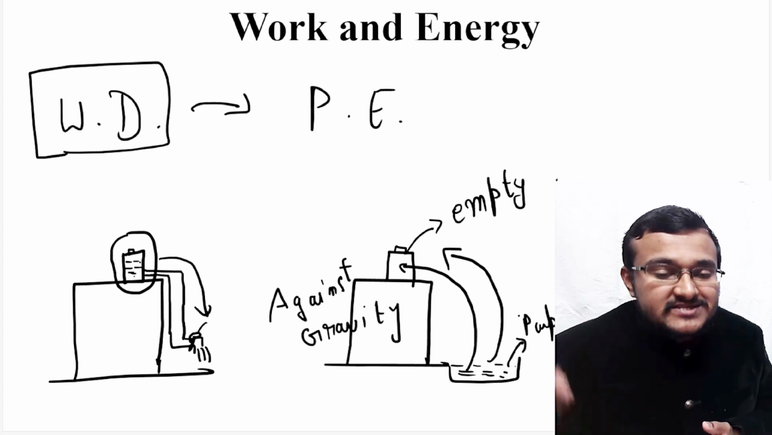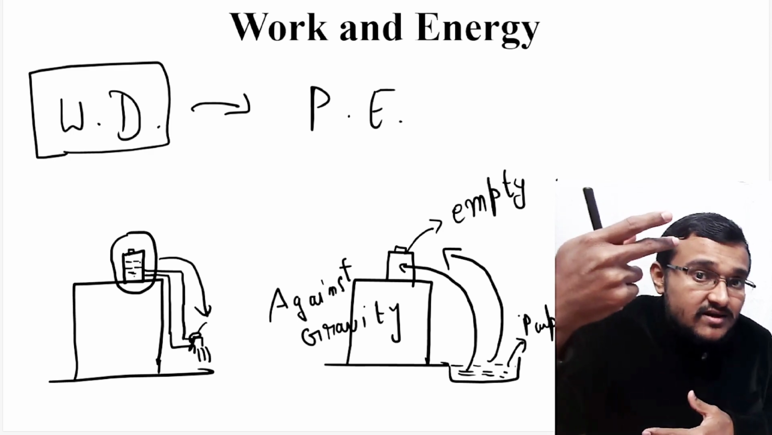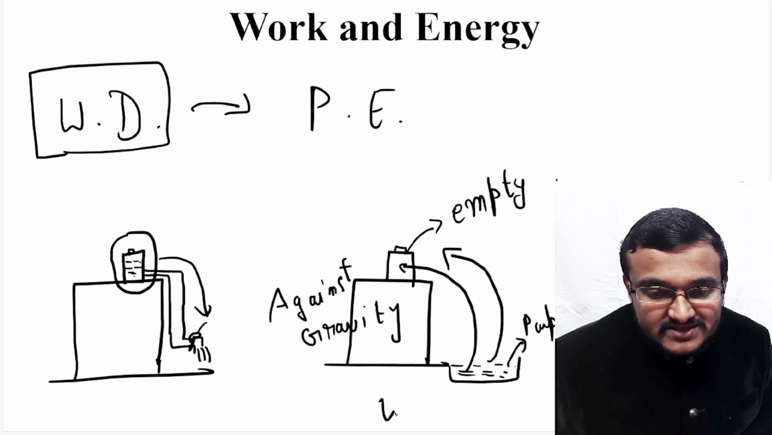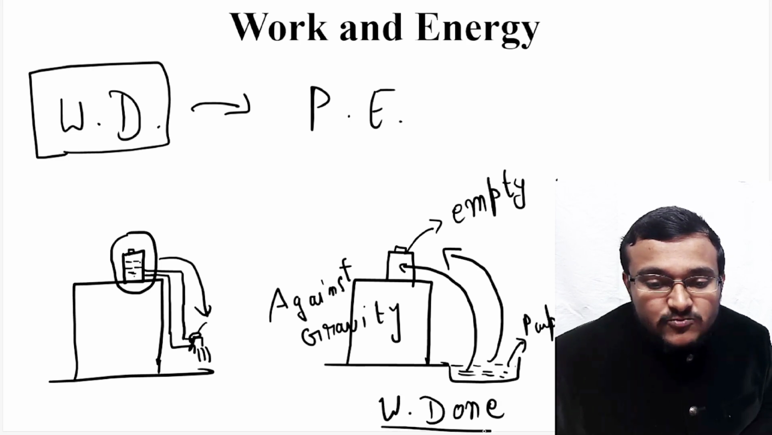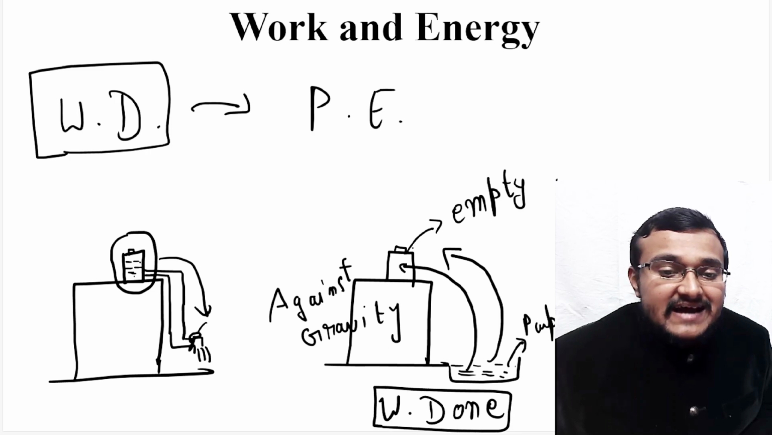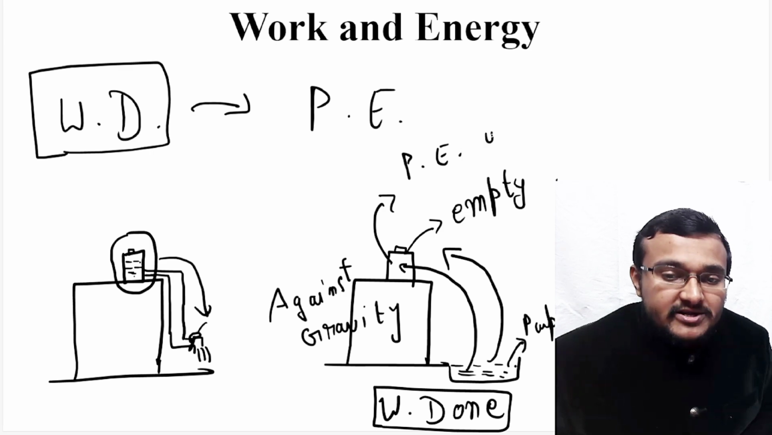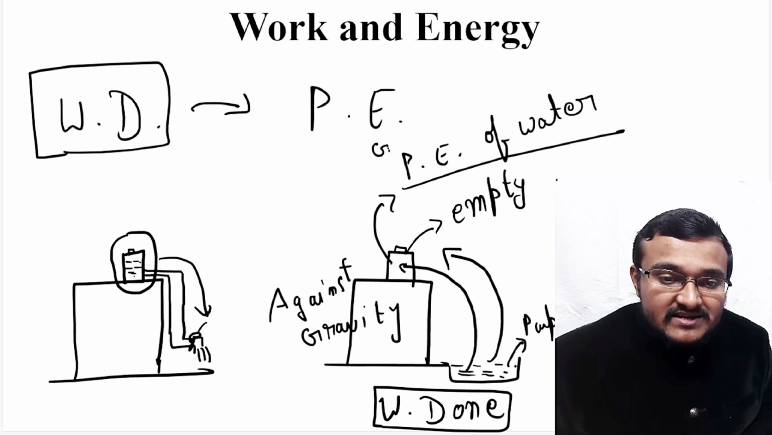So that means here force is applied by the pump and there is displacement of water from the ground to the overhead tank. So work is done by this particular pump, and that work done will convert to the potential energy of water. Now this water gains a certain amount of potential energy, which is known as gravitational